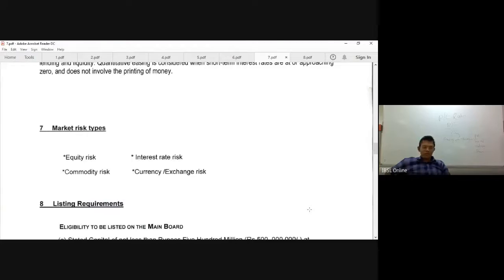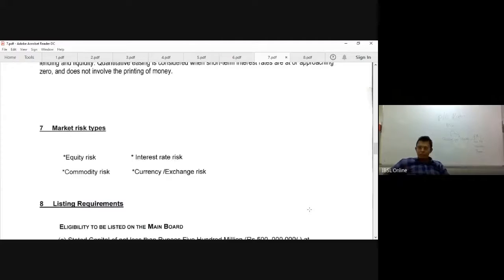Commodity risk is not in Sri Lanka, but there can be a commodity risk as well. Gold price movement adversely to you. That is commodity risk. And currency exchange risk. It's very much important. And we have learned to avoid or to mitigate exchange risk. The mechanisms. What are these mechanisms we call? Hedging mechanisms. Hedging. So risk mitigating techniques.